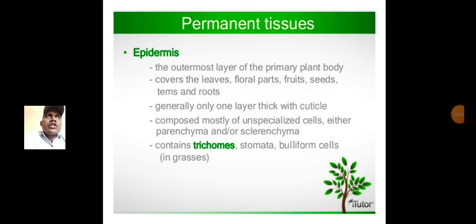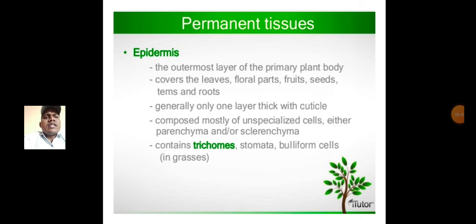The epidermis contains trichomes, which are hair-like structures present on its surface, and also stomata and bulliform cells.